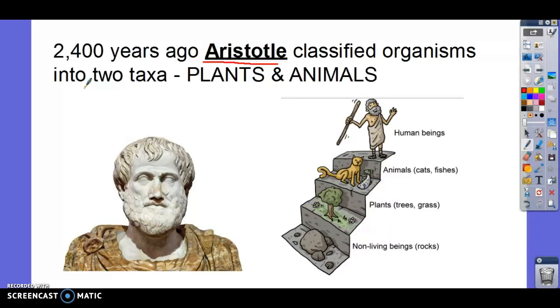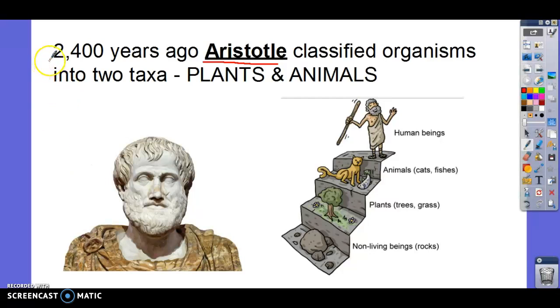Have you ever heard of Aristotle? Do you know anything about him? Aristotle was a Greek philosopher. He studied with Plato, who's another famous Greek philosopher.